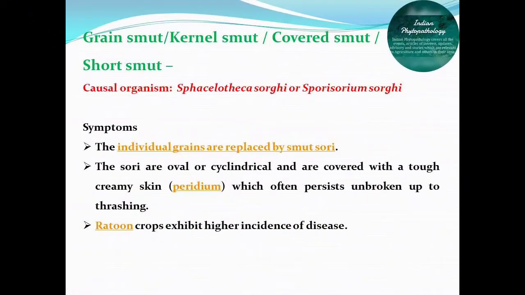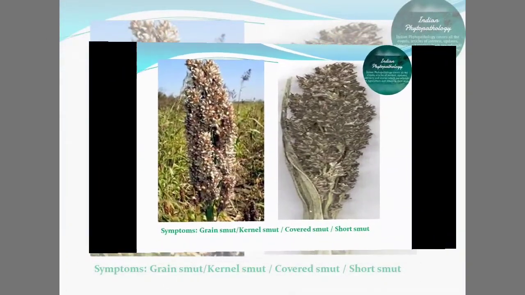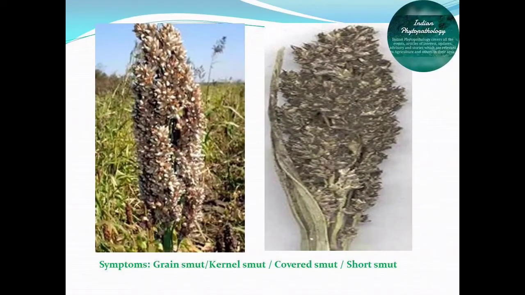Grain smut is also called covered smut or short smut. The causal organism is Sphaerotheca sorghii or Sporothorium sorghii. Now we will see the symptoms of this grain smut. The individual grains are replaced by smutted sori. This point is very important.